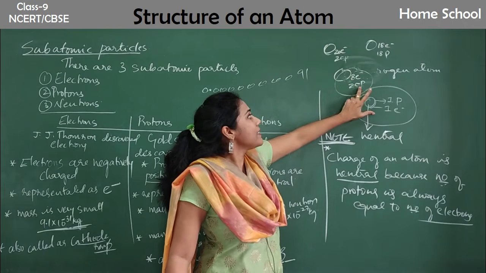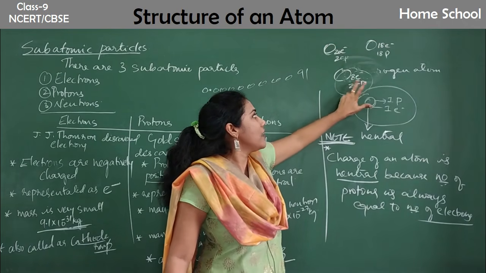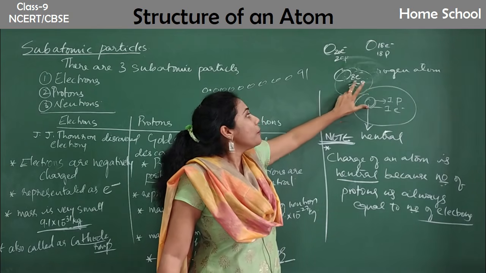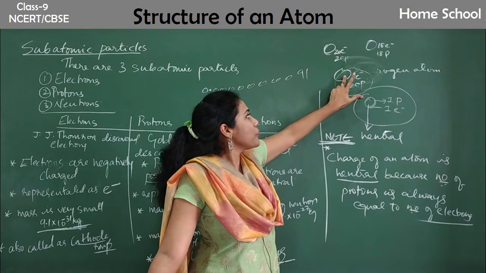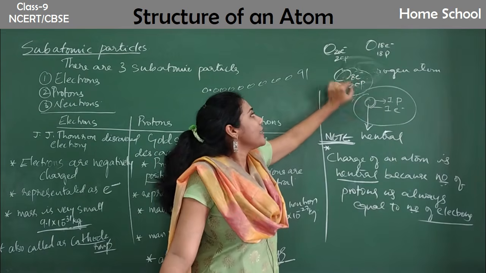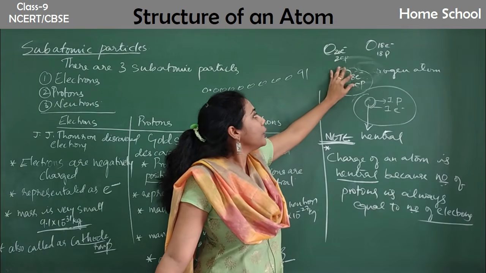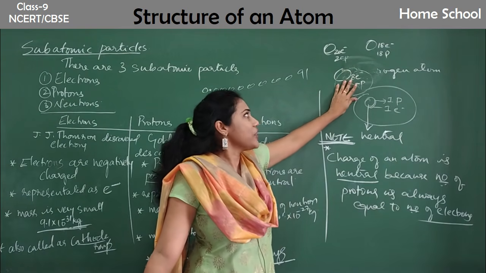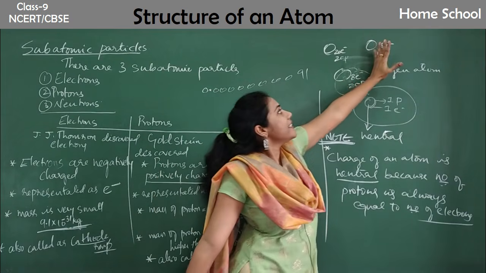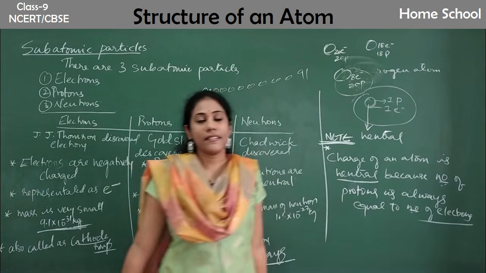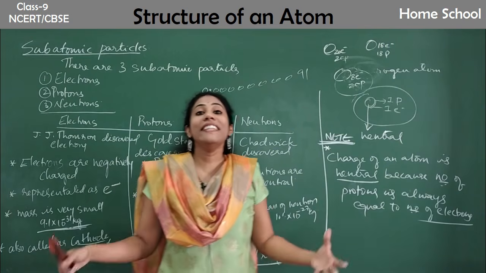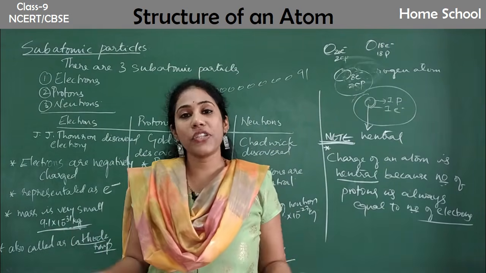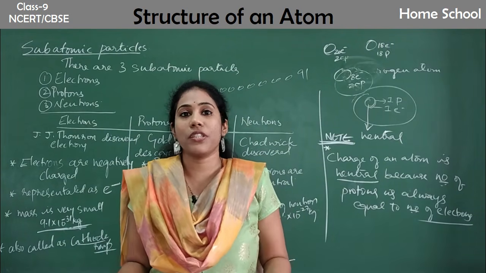Now the atom gets a positive charge because more protons are there, fewer electrons. Protons are positive charge, no? So positive charge it acquires. So now the whole atom is not neutral. It is acquiring certain charge. So it gets attracted to the paper pieces. Only when the atoms acquire certain charge is attraction possible.